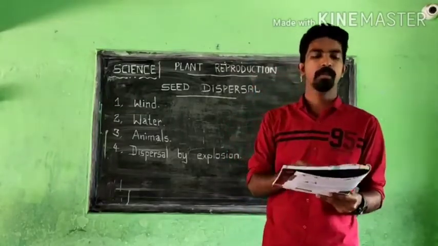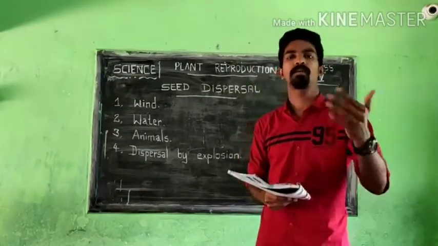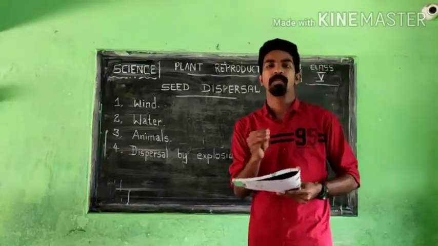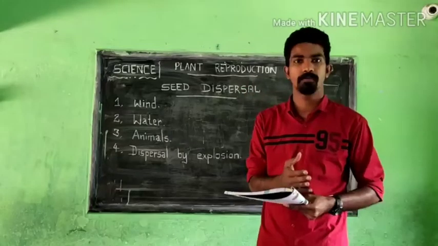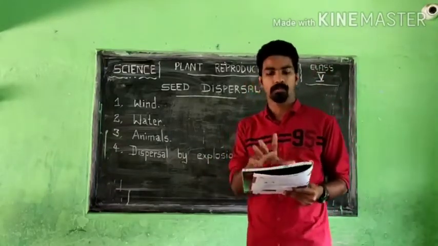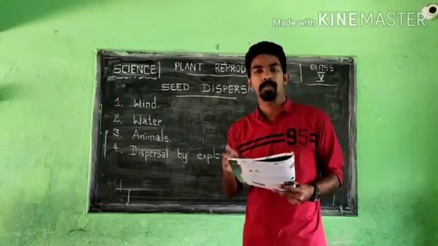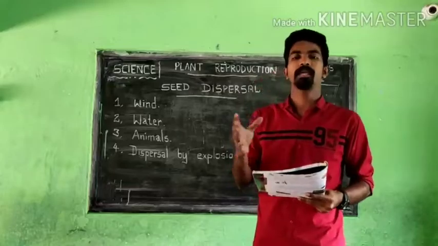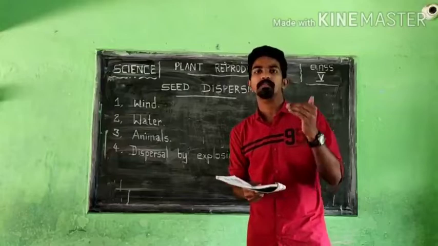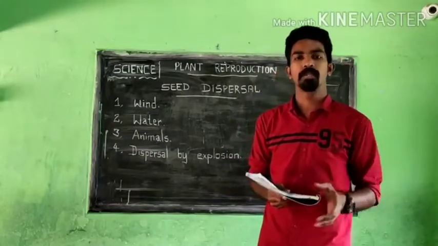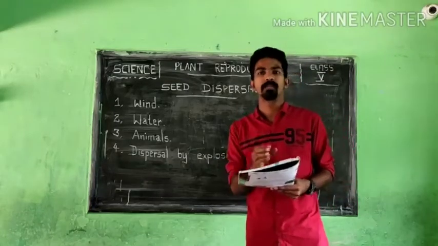Seed dispersal. Plants cannot move by themselves. We know that a plant is a living thing and it cannot move by itself. So in order to increase their number, they must scatter their seeds from one place to another place. There is a question: if the seeds fall and grow near the parental plant, then there will be overcrowding. Take mango trees. What happens if all the mangoes fall down and the seeds arise as new baby plants? That is a problem.